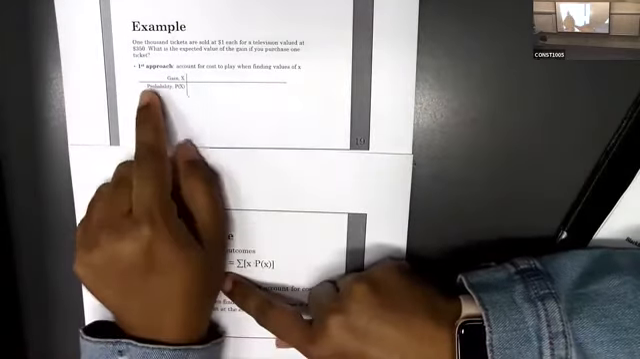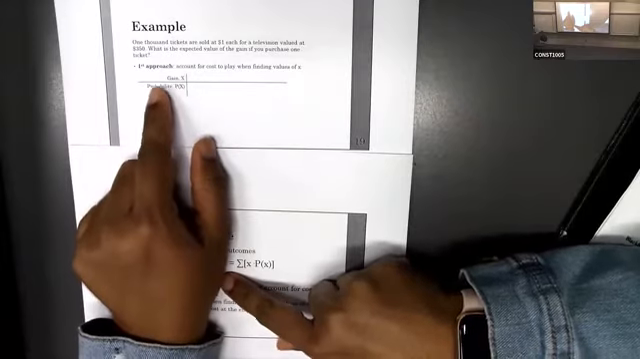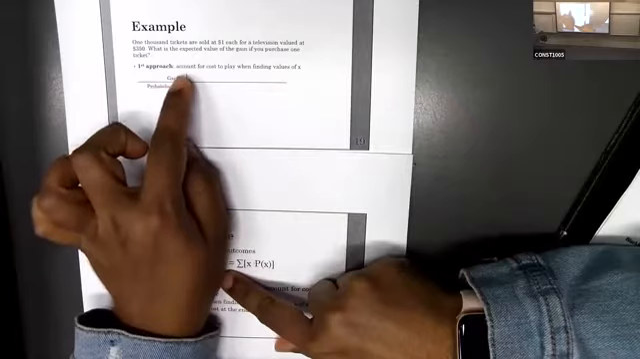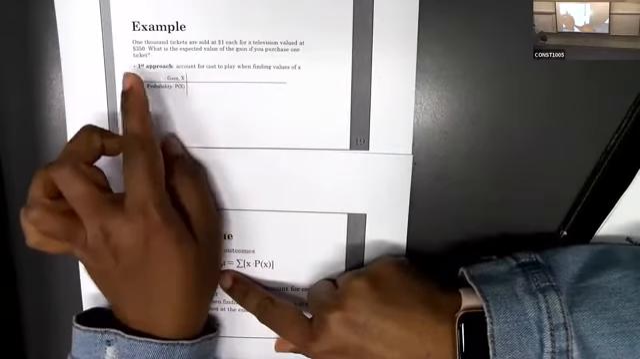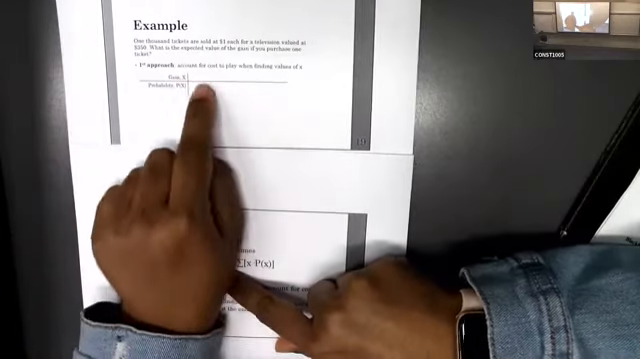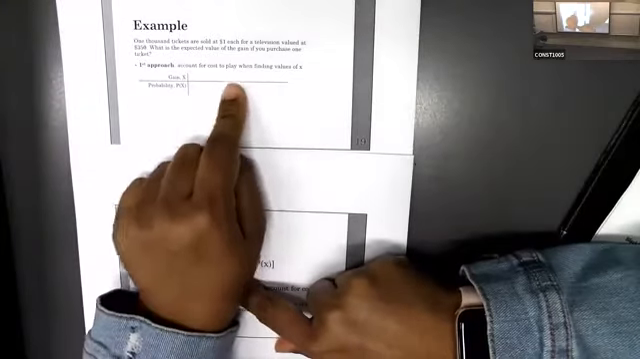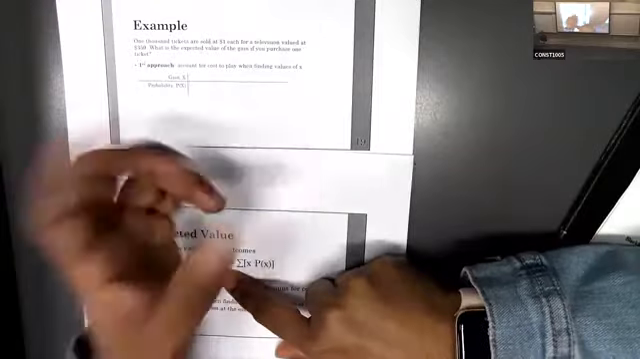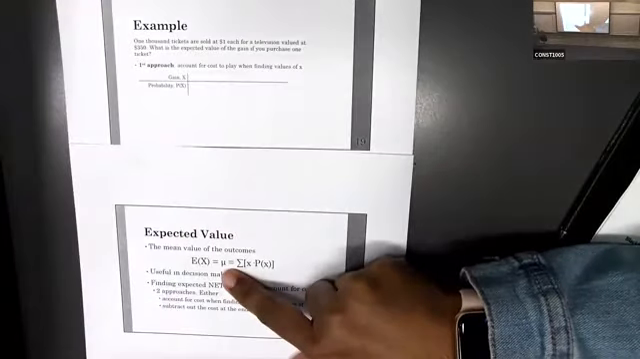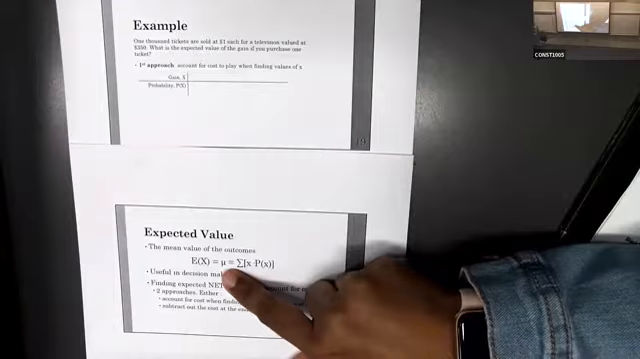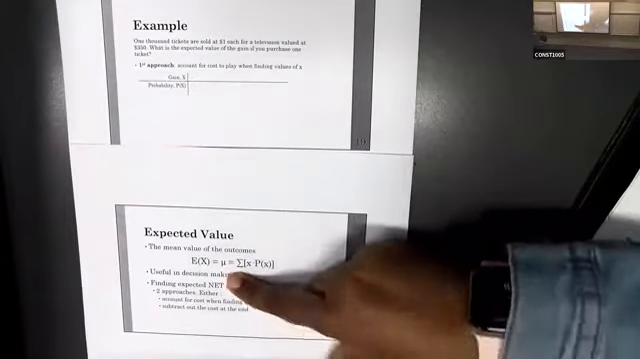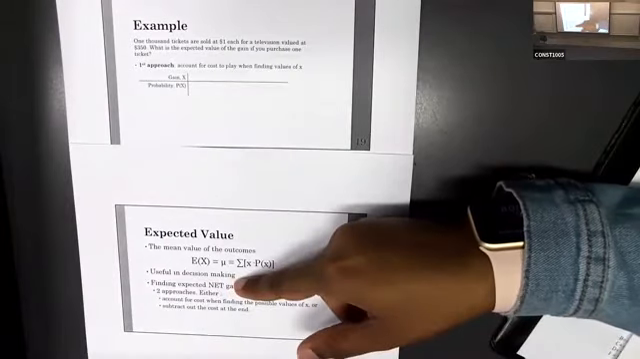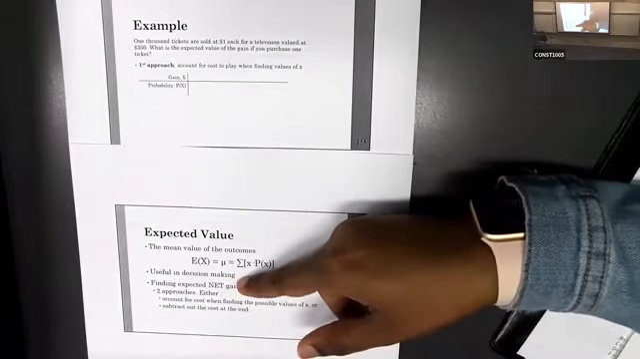Then I will do it using the first approach. The first approach is we count the cost to play when finding the values of x. We are going to find the x values and at the same time use the cost. The cost is what? $1. Why? Because we have to purchase a $1 ticket. Now think this way. We have 1,000 tickets, and we have to purchase one. That means we have to pay $1.